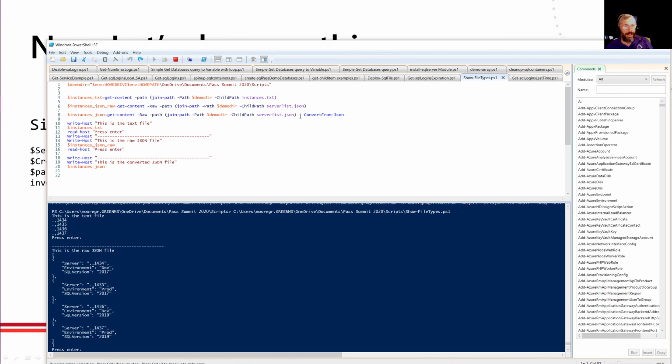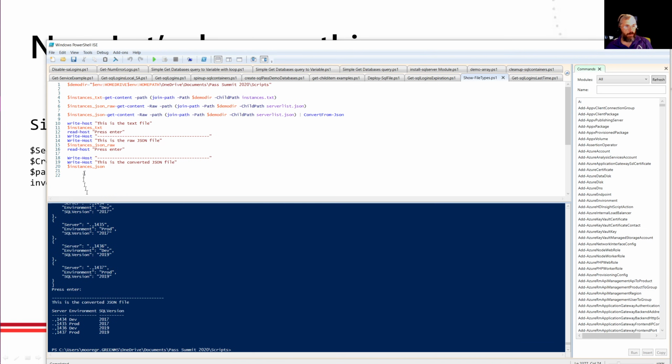So look at that. I'm taking that, and here I'm piping the results of that Get-Content into ConvertFrom-Json, and then assigning the whole thing to this $instancesJson. And when I look at that, and I write it out, which is what I'm doing here, hey, now I've got this nice thing, and it almost looks like a set of objects. And I'm going to do something with that. I'm going to spend the rest of the demo on just this,